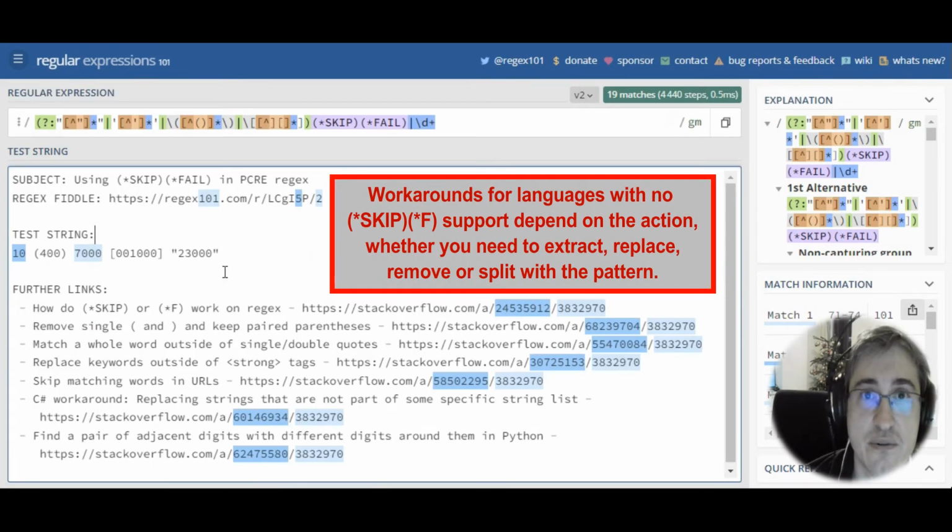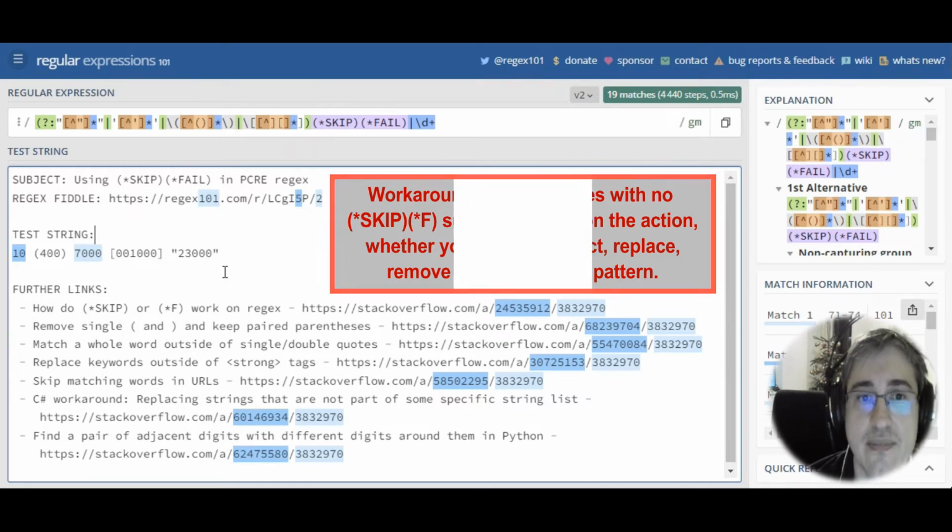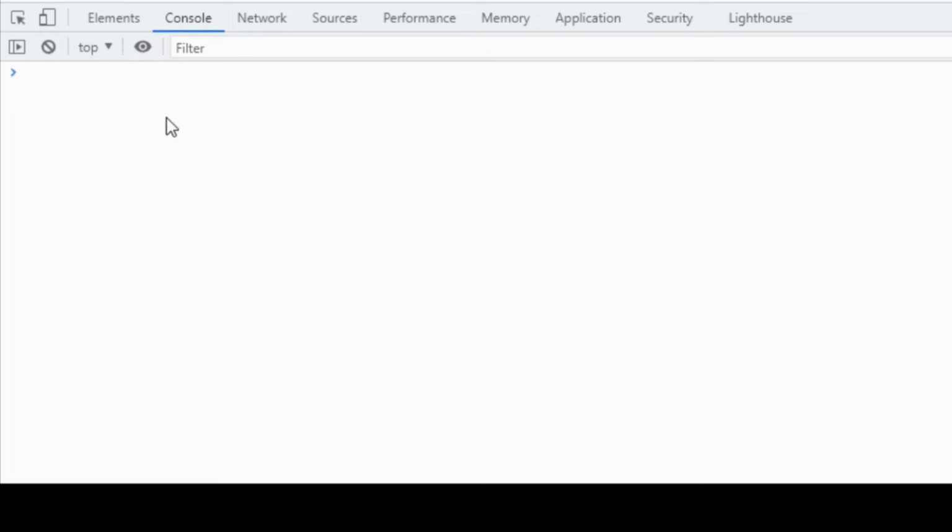Since many other regex flavors do not support skip and fail, we can resort to various workarounds. A lot depends on what we want to do with the matches. Extract, remove, replace, or split. Your code will depend on this. Let's have a look at the JavaScript demo.